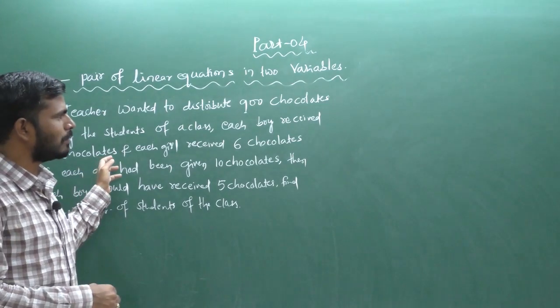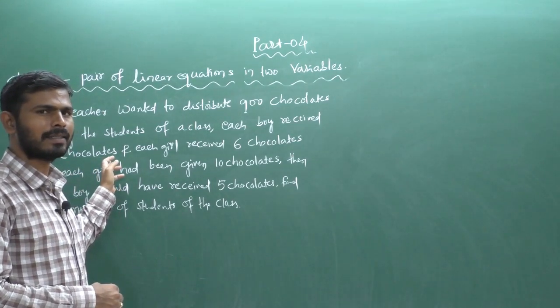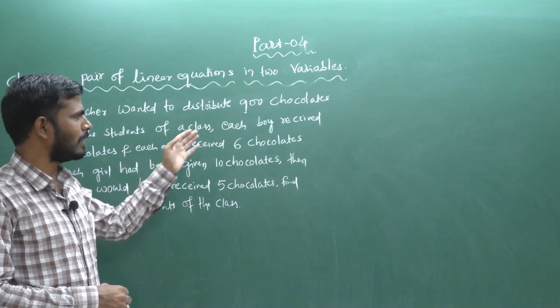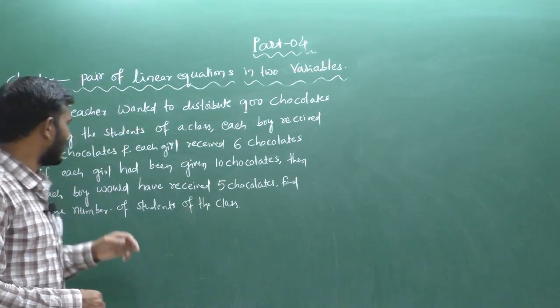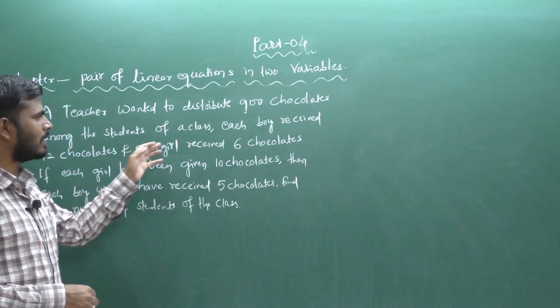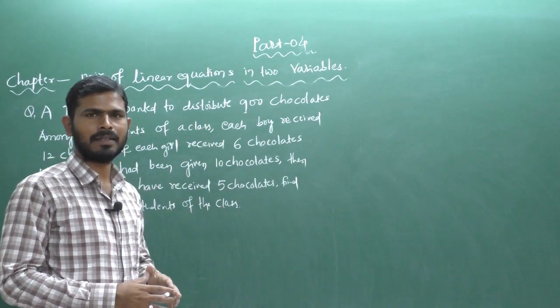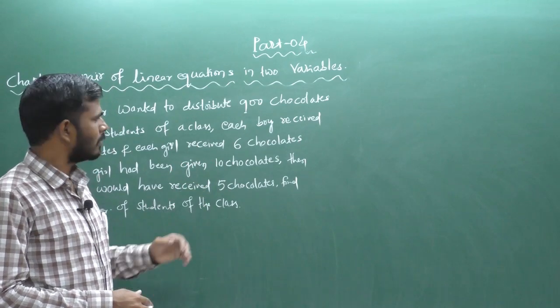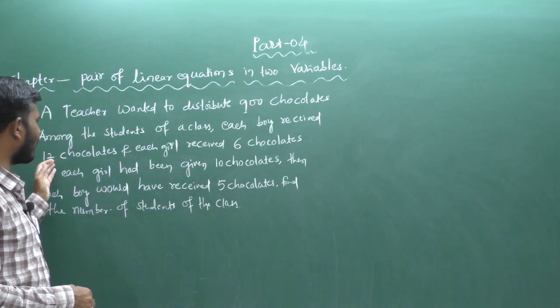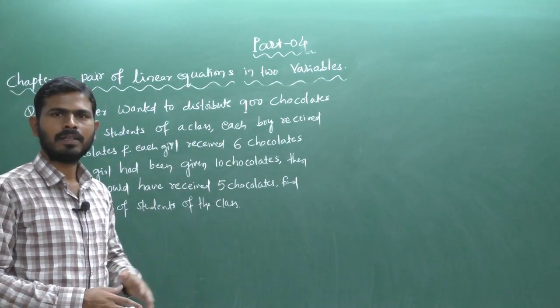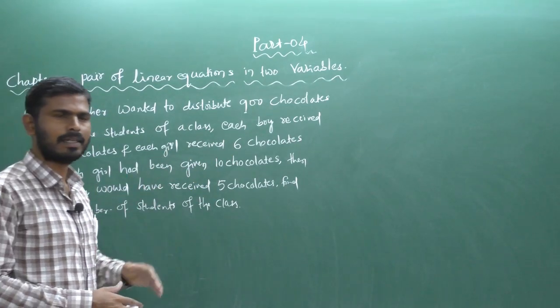Suppose the teacher wants to distribute the 900 chocolates among the class. First condition: each boy received 12 chocolates and each girl received 6 chocolates. The total chocolates is 900. This is the first condition.